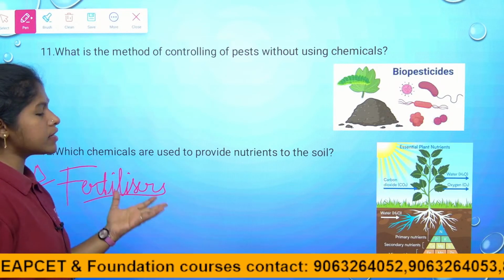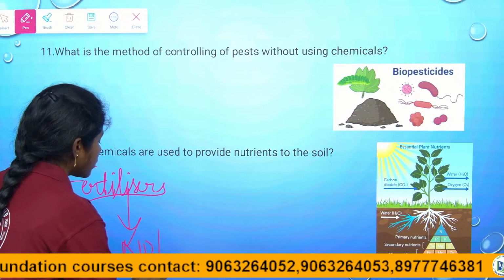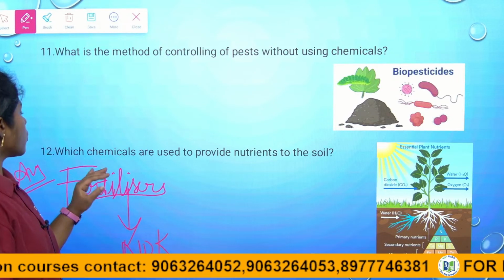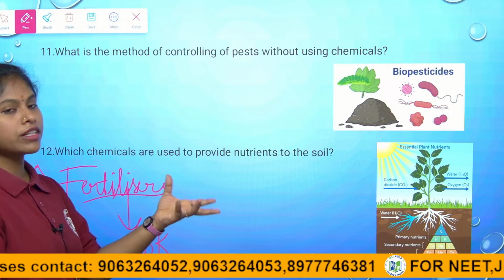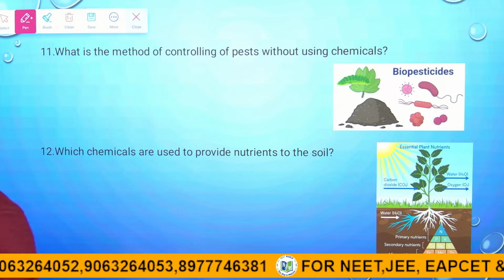Why fertilizers only? Because they are nutrient specific. They have the primary nutrients like NPK, right children? So these chemicals are used to provide nutrients to the soil. This is the answer to the 12th question.